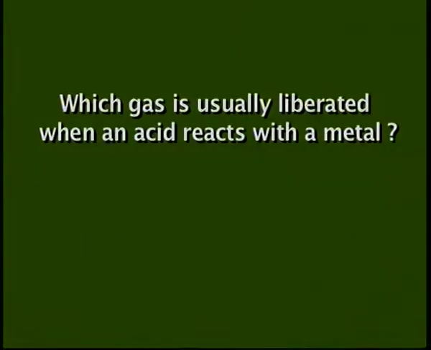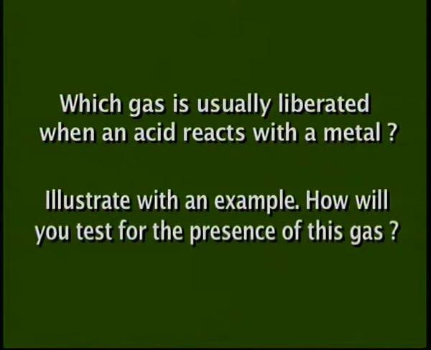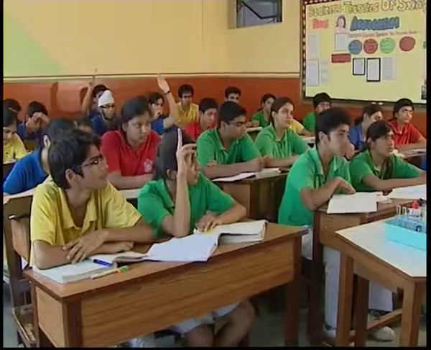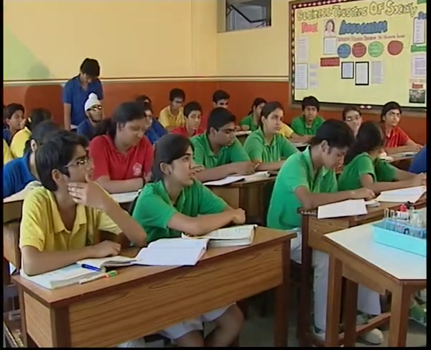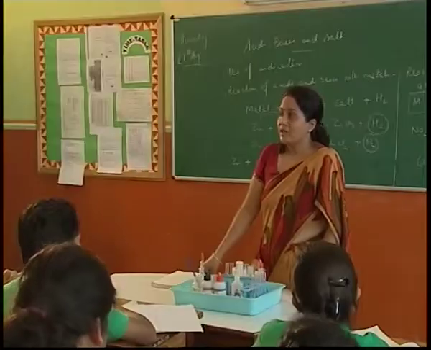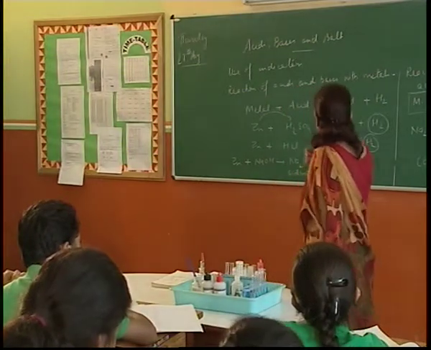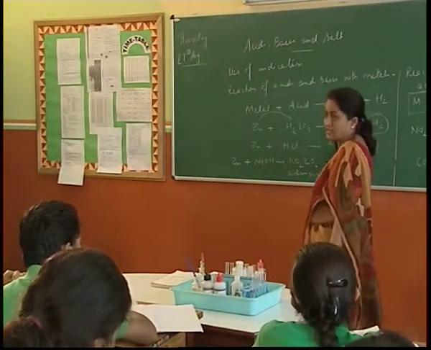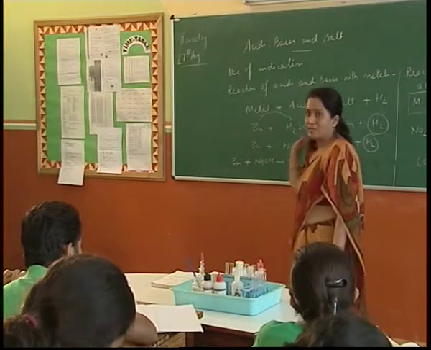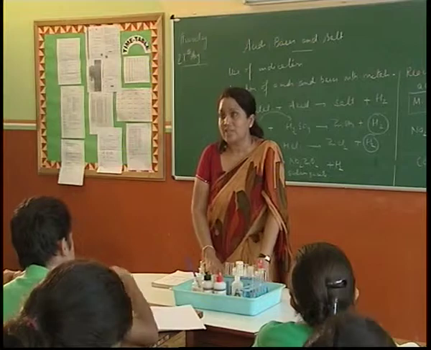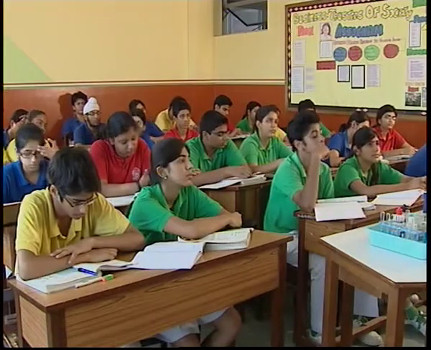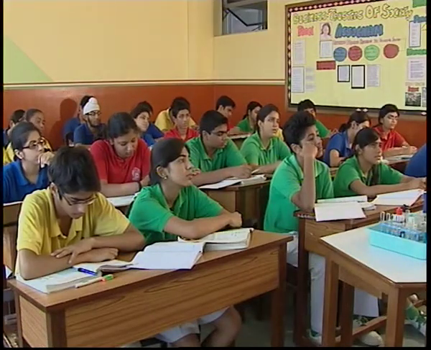All right, which gas is usually liberated when an acid reacts with a metal? Illustrate with an example. How will you test for the presence of this gas? Yes, Shikhar, which gas is released when an acid reacts with metal? Hydrogen gas. I showed you the bubbles. Please sit down. The same reaction, isn't it? When a metal reacts with an acid, hydrogen gas is being produced. How will you test for the presence of gas? I told you, you can bring a burning candle near it, and it is going to burn with a pop sound.